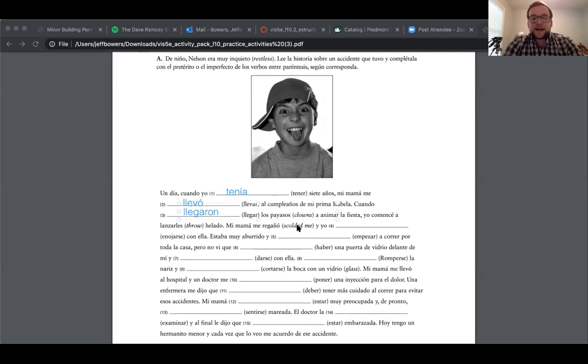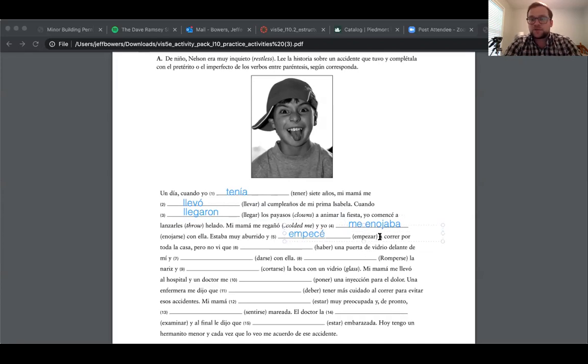Mi mamá me regañó y yo... this one is talking about enojarse. That's talking about a mental or emotional state. Y yo me enojaba. We have to use the imperfect tense in that one because we're talking about a mental state. He's saying, I was very bored. Estaba muy aburrido y... remember when we're talking about the beginning or an ending, empezar or terminar, we got to use the preterite because you can track that activity. It's got a beginning. So that would be empecé.